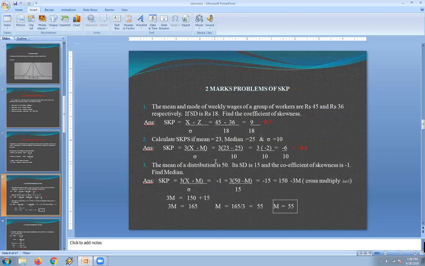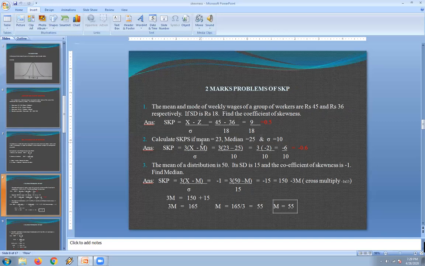Let us see how the 2 marks questions will be given for skewness. See, the first question: the mean and the mode of the weekly wages of a group of workers are rupees 45 and 36. So here the value of mean is 45 and the value of mode is 36. He has also given the standard deviation, the value is 18. Now we should find the coefficient of skewness.